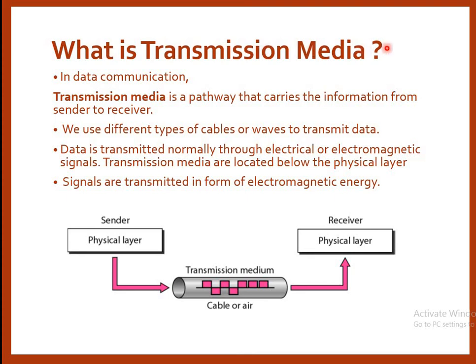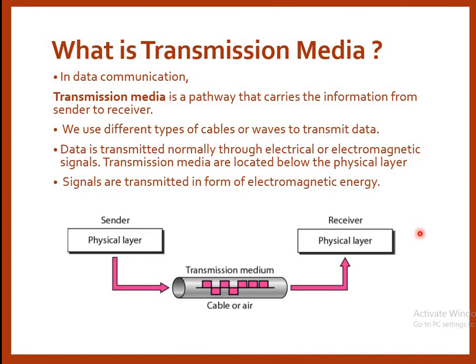What is a transmission medium? In data communication, transmission media is a pathway that carries the information from sender to the receiver, when we use different types of cables or wires to transfer the data. Data is transmitted normally through electrical or electromagnetic signals. Transmission media are located below the physical layer of the OSI model. Signals are transmitted in the form of electromagnetic energy.